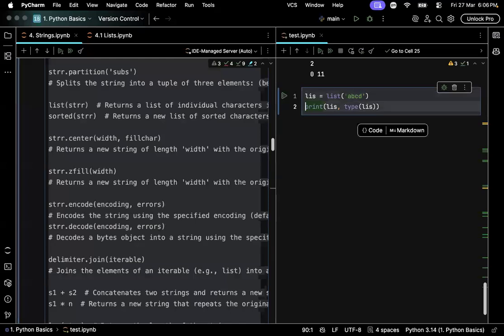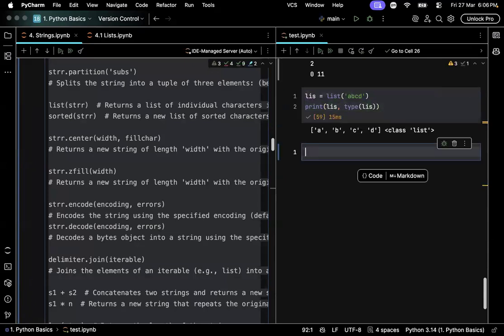So I should not use it as my variable name. You will find me using something like list, tup, dict instead of the actual complete names. See here, this is just a string. I quickly wanted to convert it into a list of characters. All I have to do is wrap list around it. I printed the value and also confirmed the type using the type keyword.